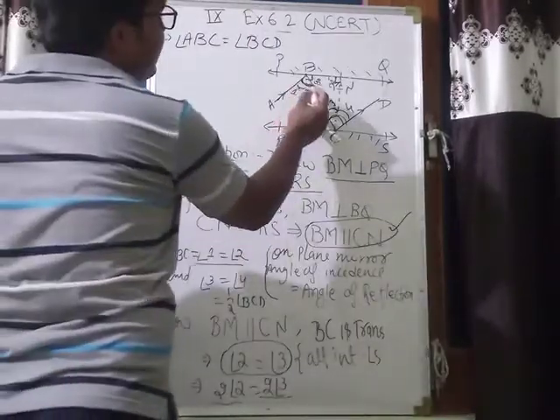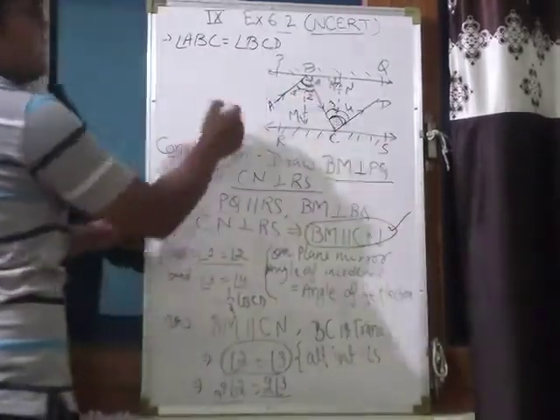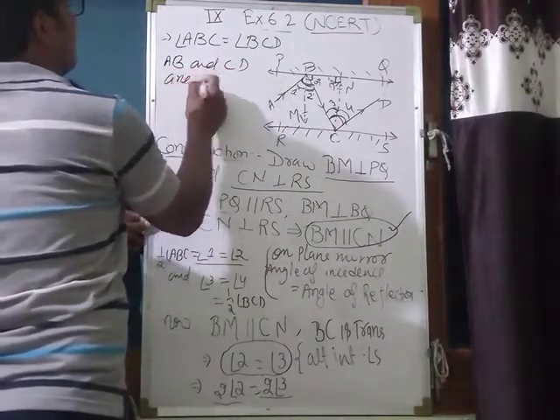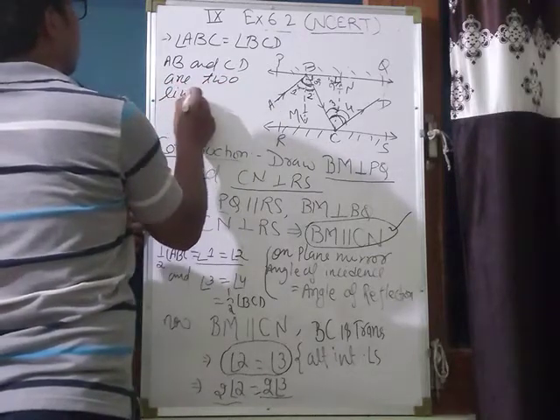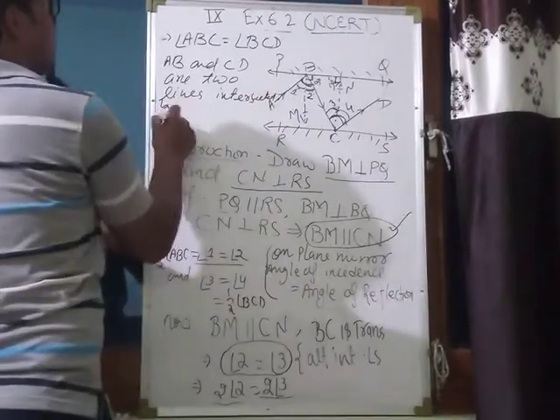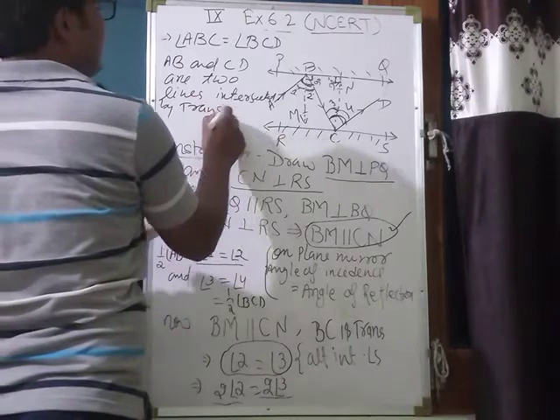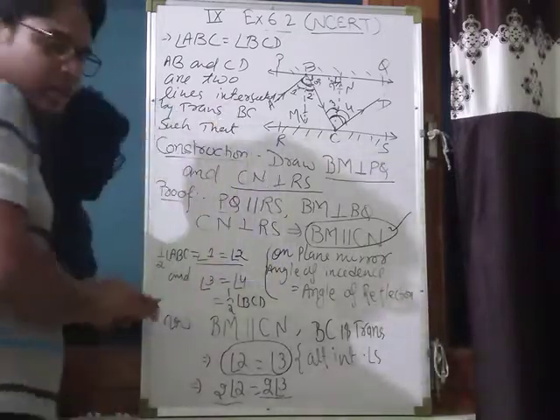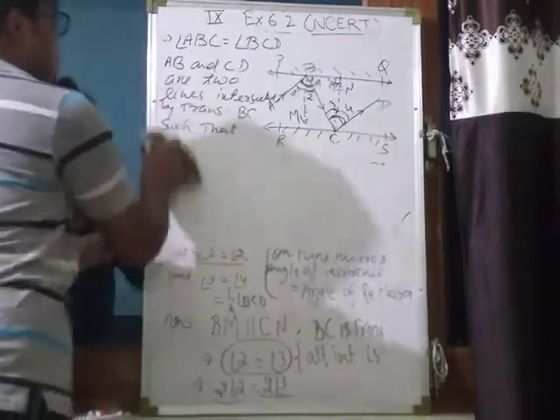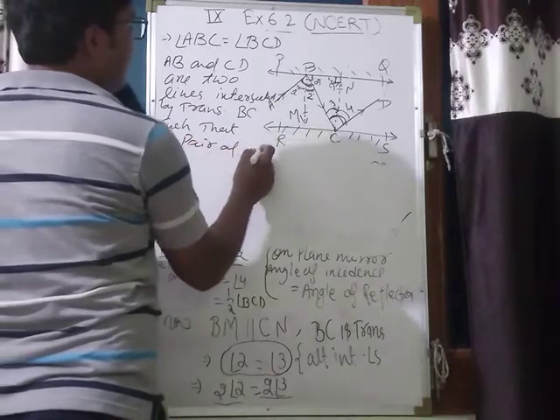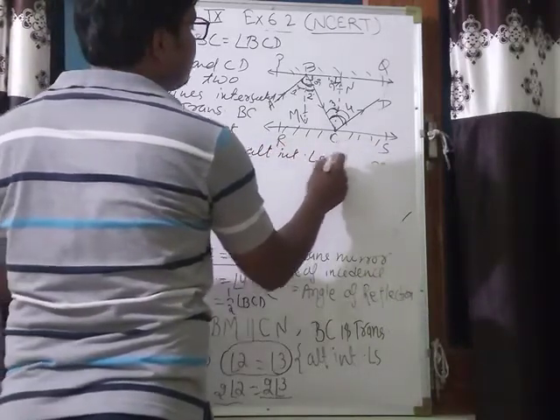Now you can see this angle ABC is equal to angle BCD, means AB and CD are two lines intersected by transversal BC such that a pair of alternate interior angles becomes equal.